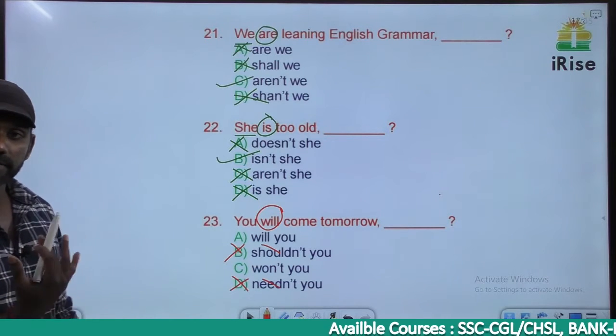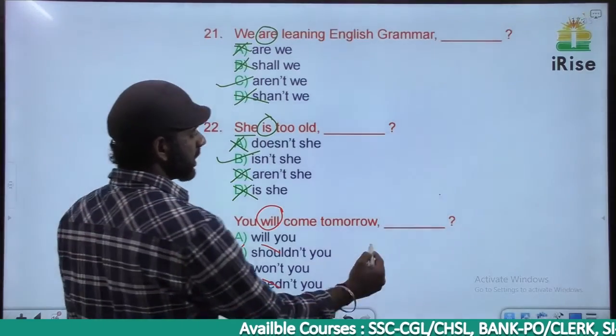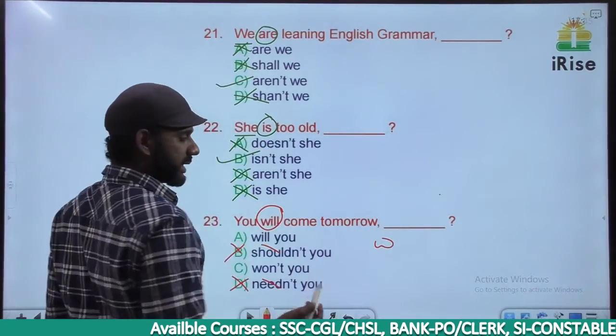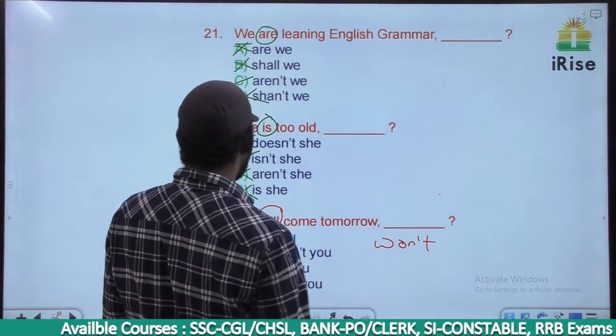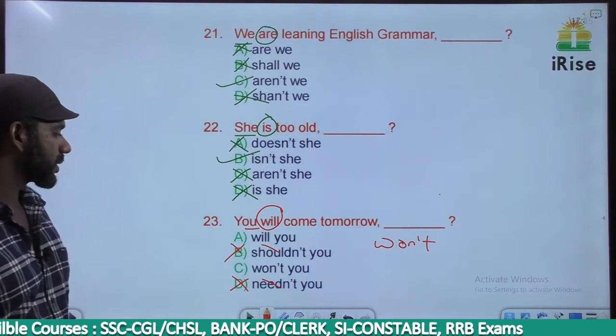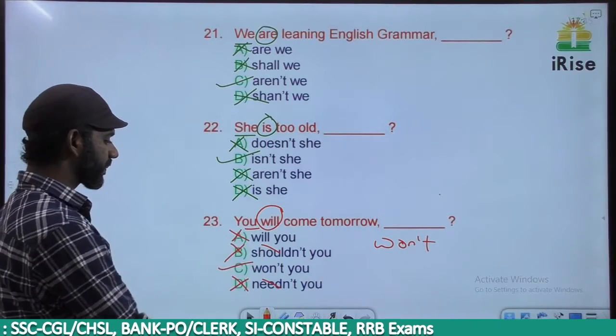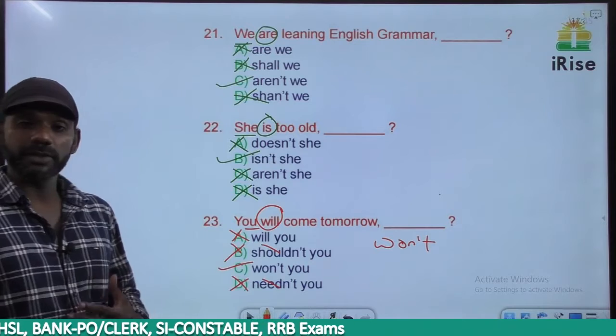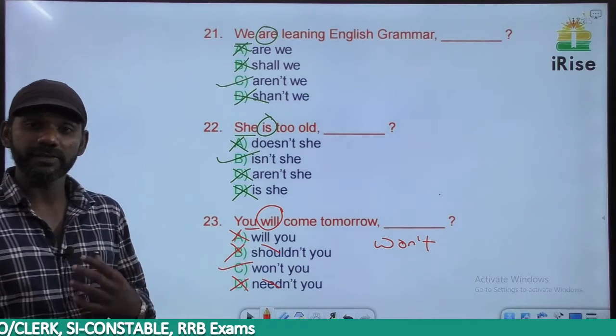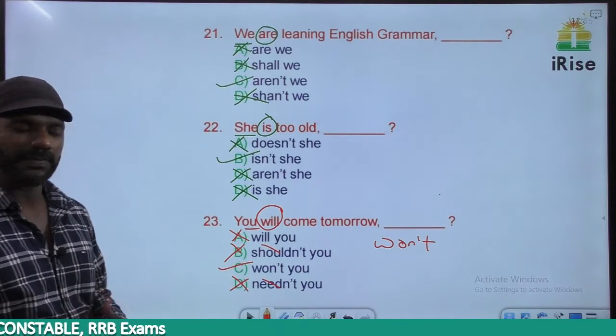There's no negative term. In the tag, there must be a negative term. Will not, there's nothing like willn't. The short form of will not is won't. The subject is you, so it must be won't you. You will come tomorrow, won't you? Won't you means won't you come tomorrow?